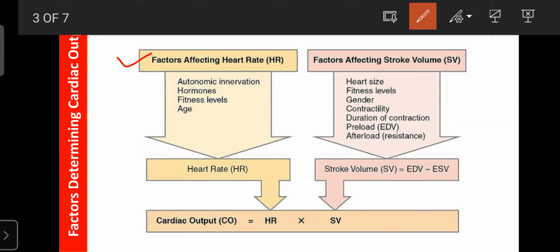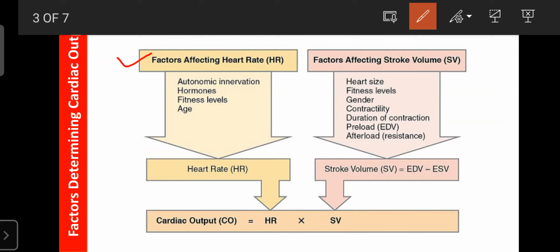Heart rate is the beats per minute. A beat is nothing but the contraction and relaxation of the cardiac muscle, which is considered as one beat. So per minute, how many times the cardiac muscles contract as well as relax, that is known as the heart rate. Heart rate is directly proportional to the cardiac output. As the heart rate increases, the cardiac output increases. As the heart rate decreases, the cardiac output also decreases.